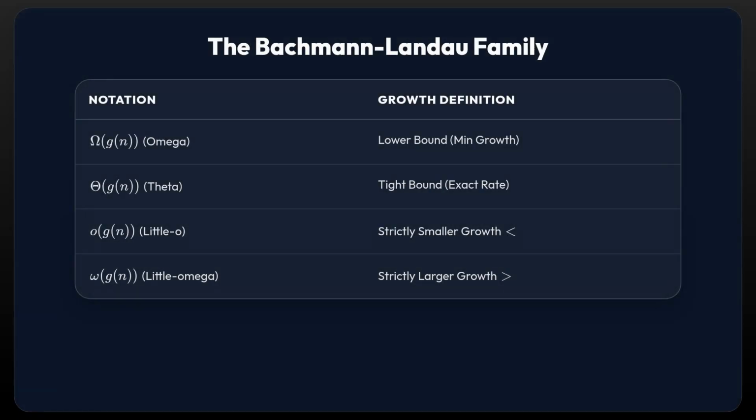While Big O handles the upper bound, the Bachmann-Landau family gives us a complete vocabulary. Big Omega establishes the mathematical floor. It is crucial to note that omega defines a bound on the function itself, not necessarily the best-case scenario of an algorithm, although it is often used to prove intrinsic problem difficulty. Little o and little omega express strict inequality. For example, if a function is little o of n squared, it grows strictly slower than n squared, meaning the algorithm is faster in the limit.